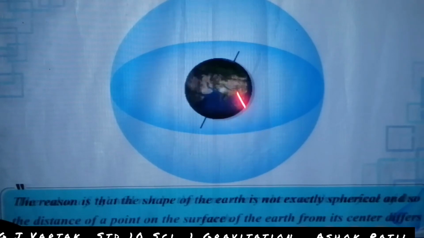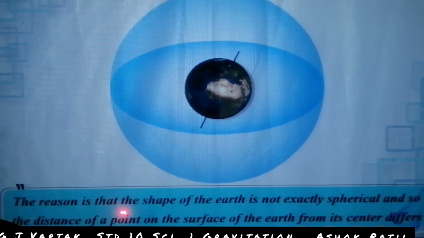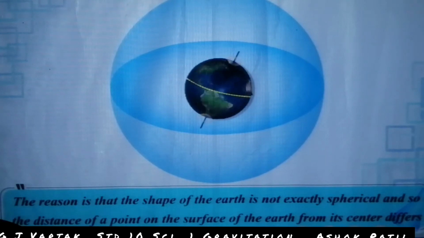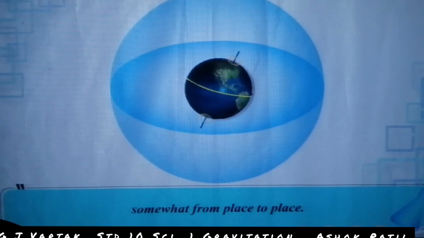Look here. The reason is that the shape of the earth is not exactly spherical, and so the distance of a point on the surface of the earth from its center differs somewhat from place to place.